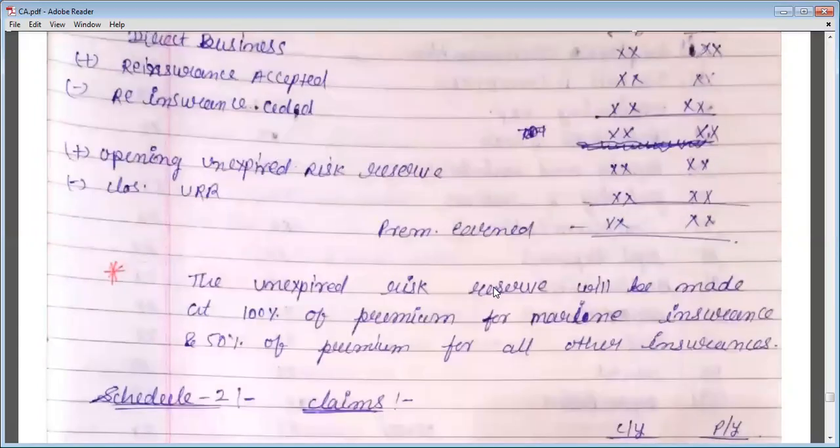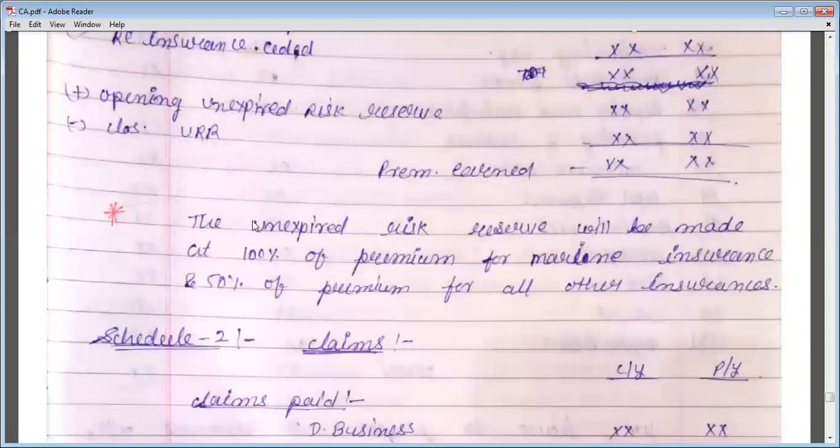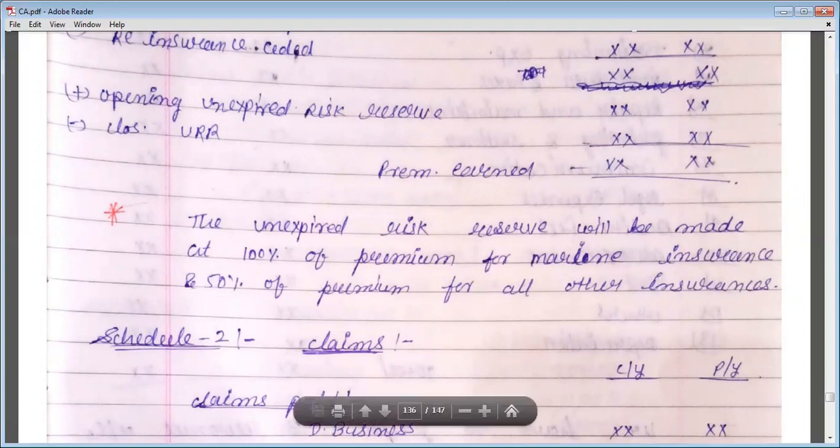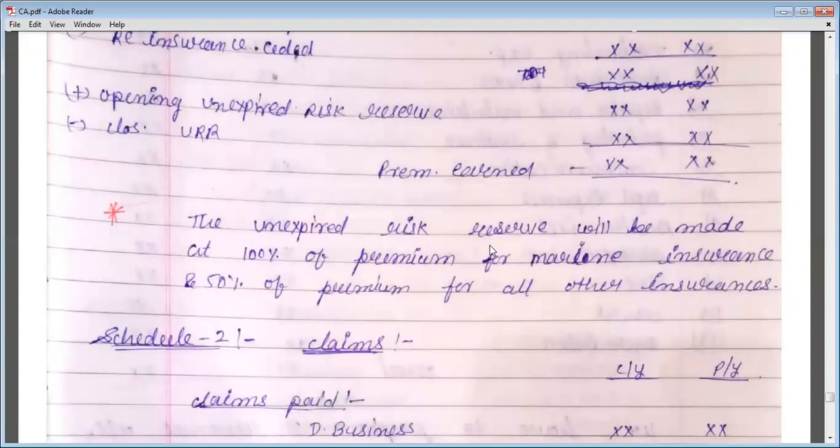Okay. Now there is a note for the unexpired risk reserve, URR. The URR will be made at 100% of premium for marine insurance and 50% of premium for other insurance. So for marine insurance, 100% of the premium which the insurance company receives will be transferred to URR, unexpired risk reserve. So how much URR do you have to create? In the case of marine insurance, you have to create URR of 100% of the premium received. In the case of other insurance, you have to create URR of 50%. So of the premium you receive, 50% you have to transfer to URR.